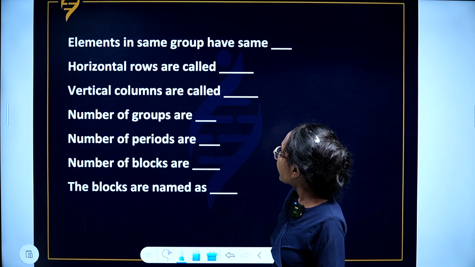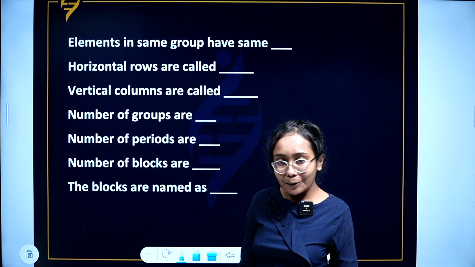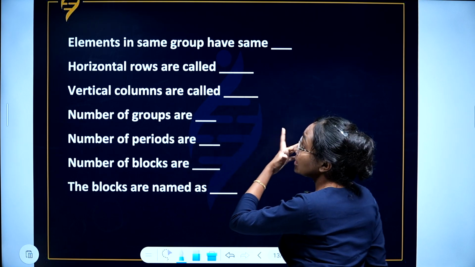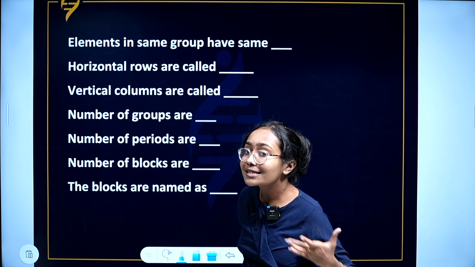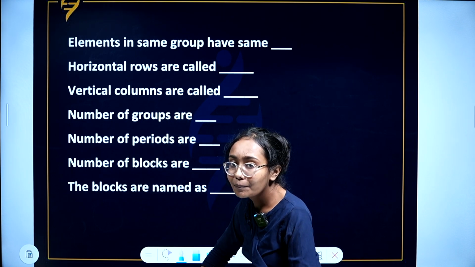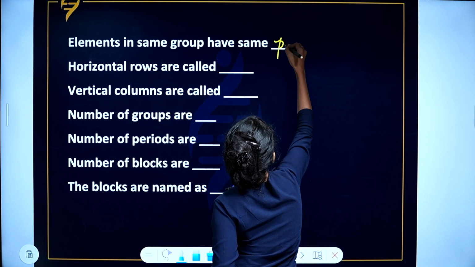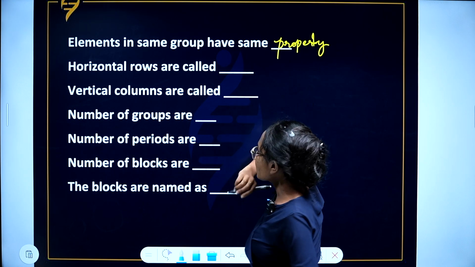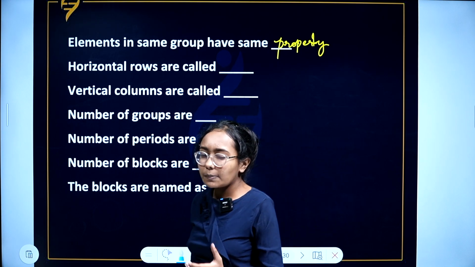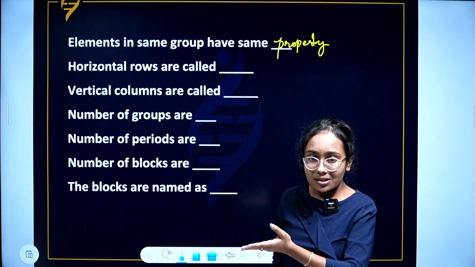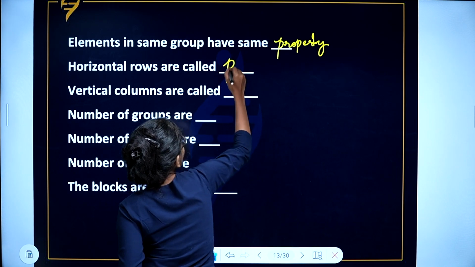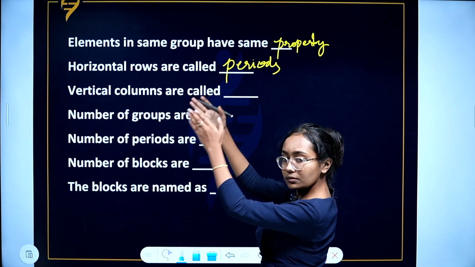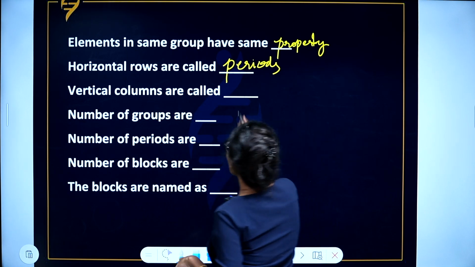Now, in Henry Moseley's modern periodic table or the long form periodic table, elements in the same group have the same what? Elements in the same group have the same property. Horizontal rows are called, same as in Mendeleev's periodic table, periods. And vertical columns are called groups.